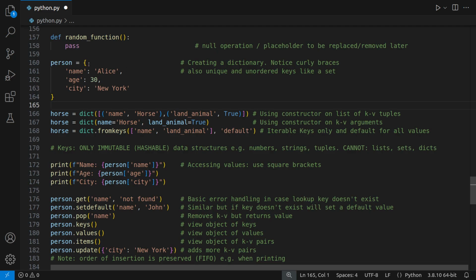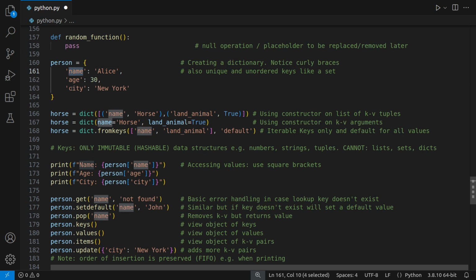curly braces. And if you remember, we used curly braces before for a set, and actually there's some commonality here, because this is the key, this is the value, they're separated by a colon, and the keys have to be unique and unordered. That should remind you of a set. Remember that in a set, like tags for a YouTube video, they were all unique, we didn't repeat them, and they were also unordered. It didn't matter what order the tags were in. And it's the same with keys in a key value store like a dictionary.